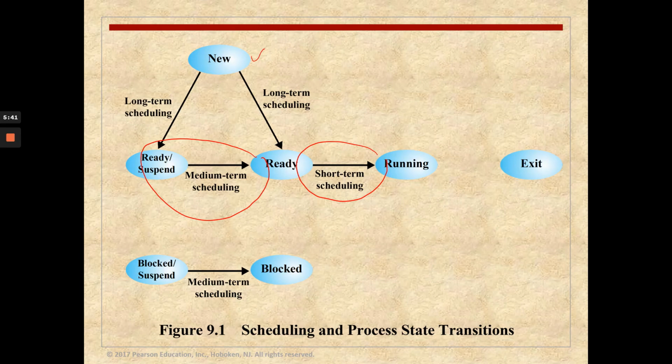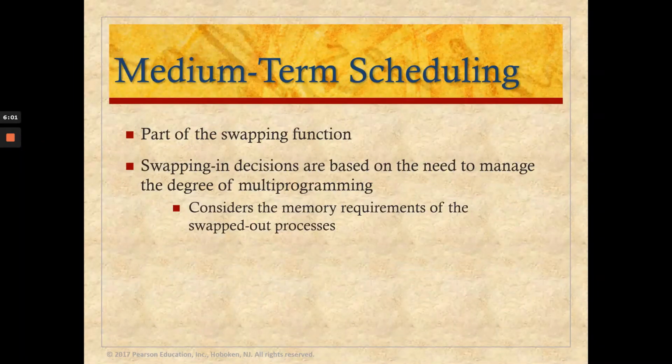If in a suspend state, it will be in the virtual memory which resides on the hard disk, and if it is in a ready state, it is in the main memory. This is the decision whether to transfer the process from the virtual memory to the main memory. The swapping-in decisions are based on the need to manage the degree of multiprogramming. What we have to consider here is the memory requirements of the swapped-out and swapped-in processes.